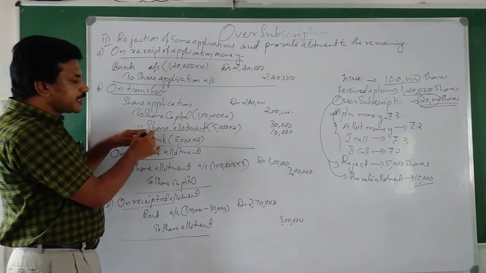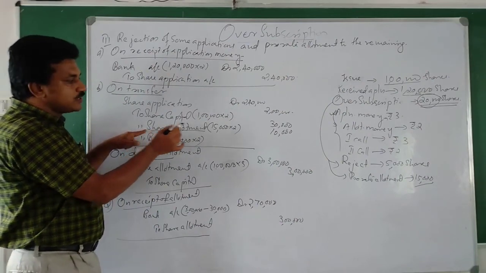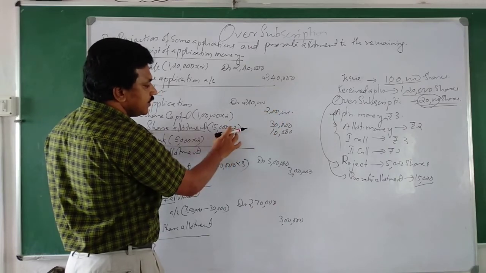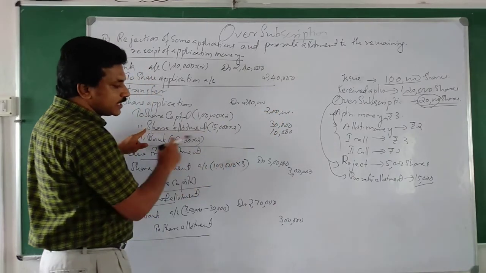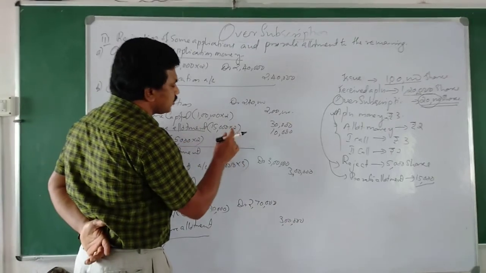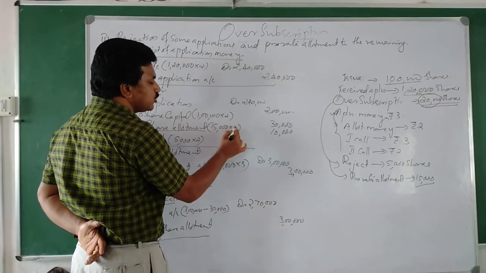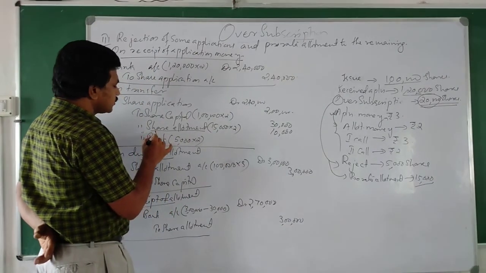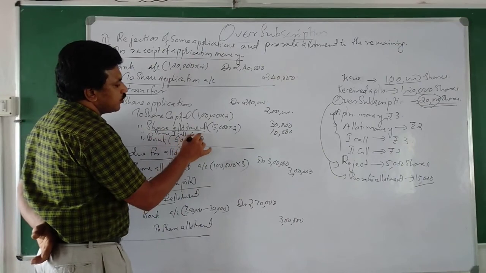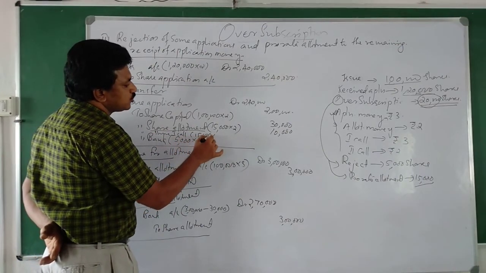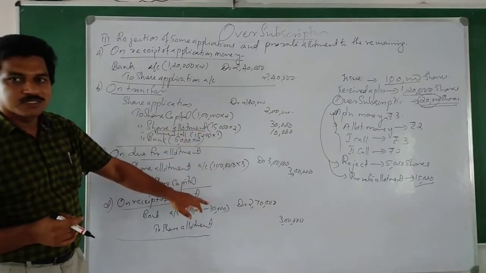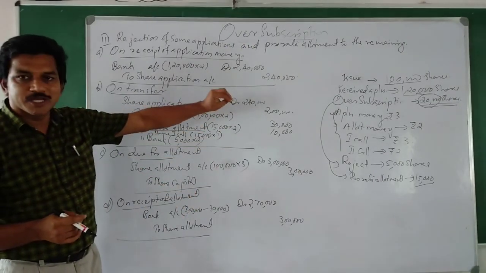Here we wrote share allotment 15,000 into 3. We cannot write 3 here because for them allotment money is 2 only. So we write 2 here, and the remaining 15,000 will go to first call. Why? Because allotment money is less than application money.